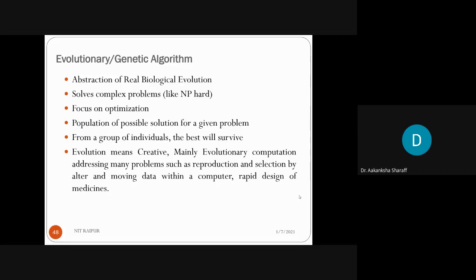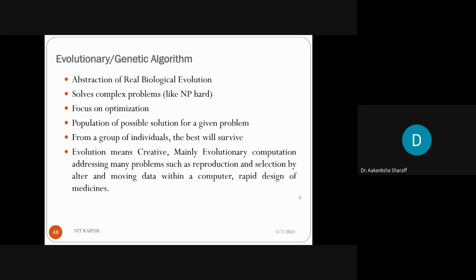The idea behind the genetic algorithm is the real biological evolution which has taken place. Clear? So here evolution means creative, mainly evolutionary computation addresses many problems such as reproduction and selection by altering and moving data within a computer and rapid design of medicines or machines.